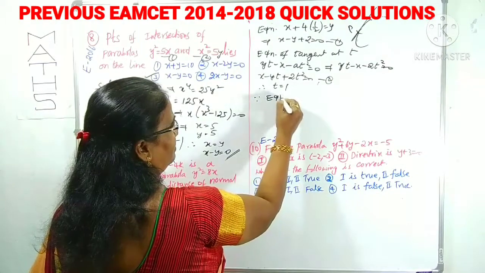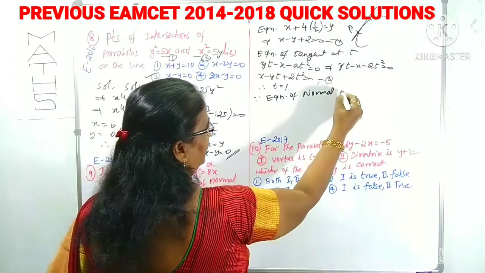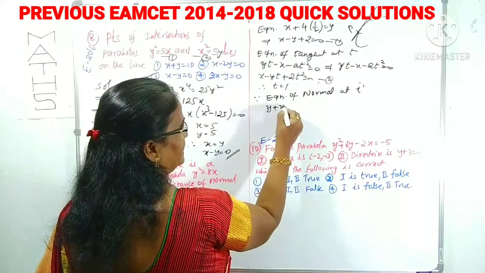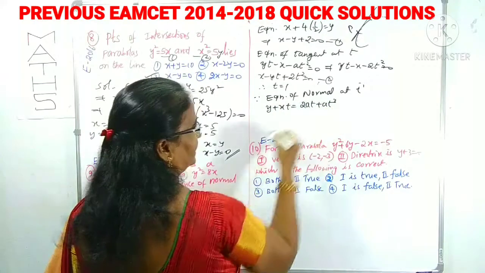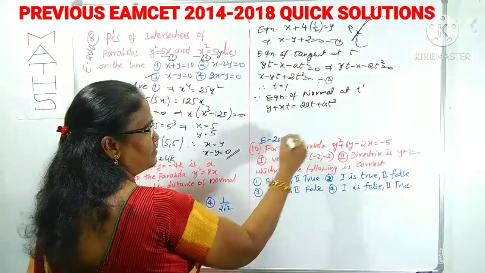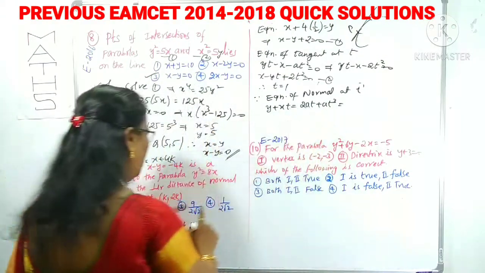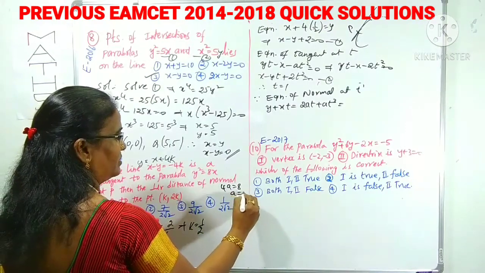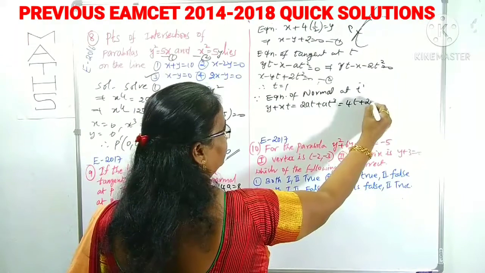Equation of normal at t is ay plus xt equals 2at plus at cube. You know the a value and the t value, substitute here. A value is 2, 4a is 8, a is 2. 2 into 2 is 4, plus 2t cube.